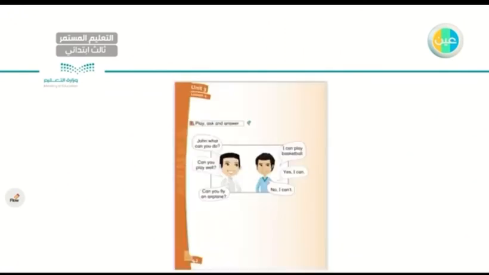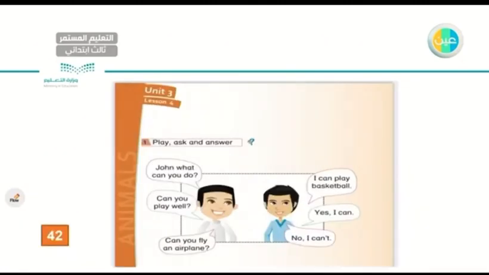Now, you have this in your books at page 42. I will zoom in on what's important in the middle and you'll be reading the scenario together. I need you to have your books with me so we can read together. Remember, this is at page 42. Play, ask, and answer. I have two boys having a conversation, okay? I will play each part. I recommend you do this with one member of your family.